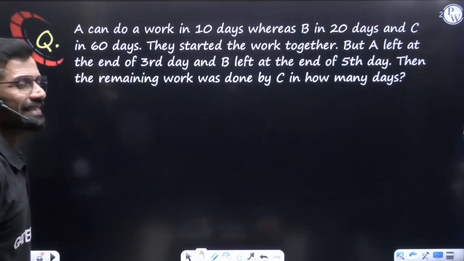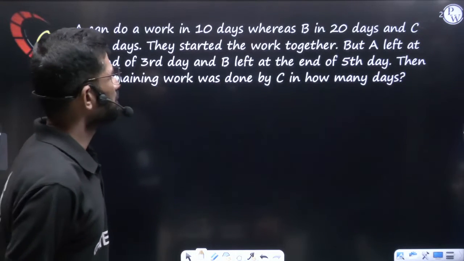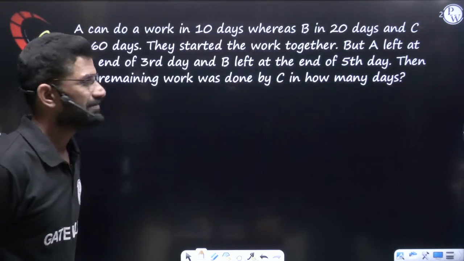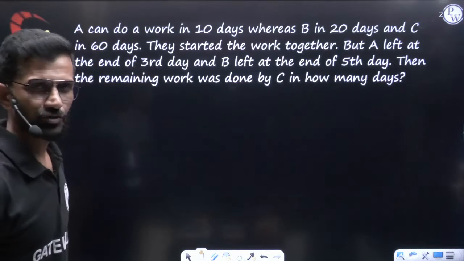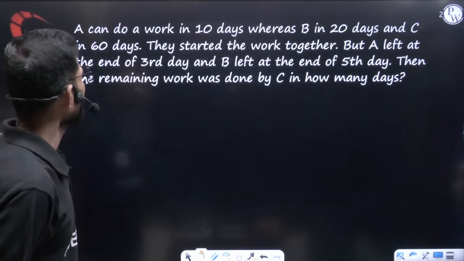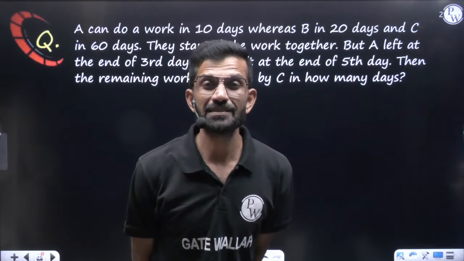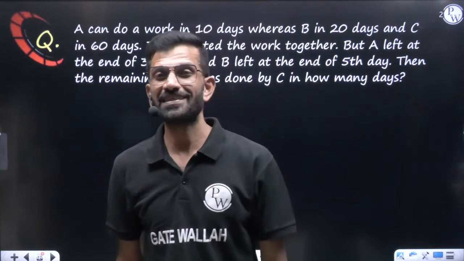A can do a work in 10 days, whereas B in 20 days and C in 60 days. They started the work together, but A left at the end of third day. A left at the end of third day, what does it mean? It means that A left after 3 days.